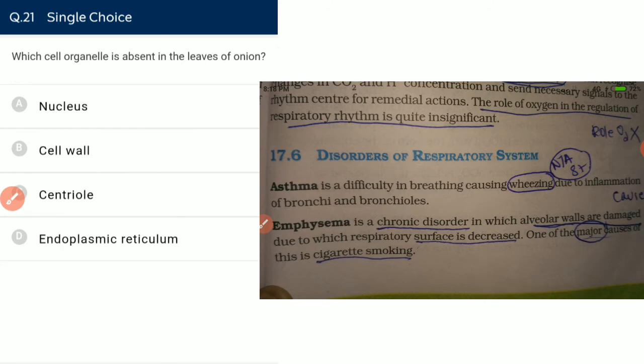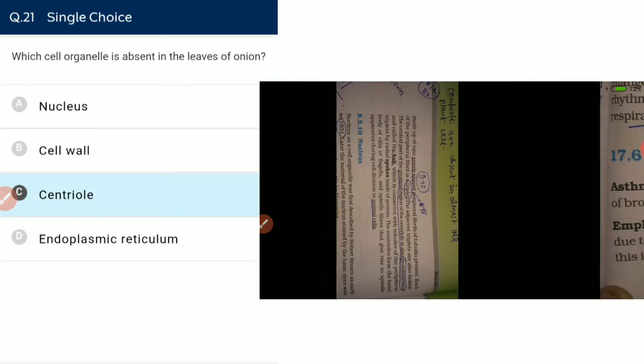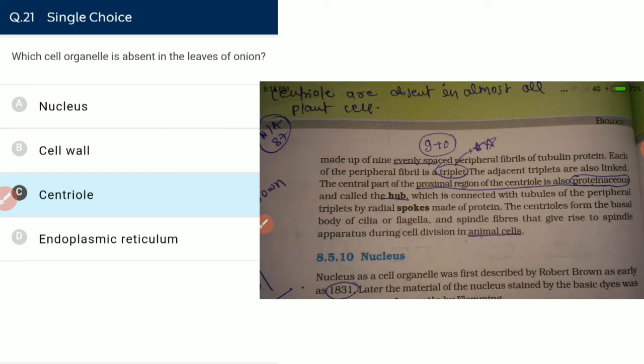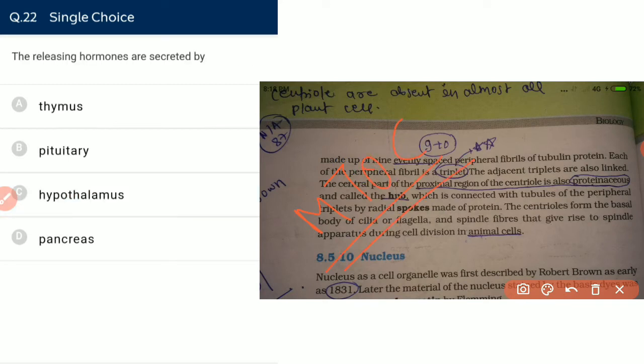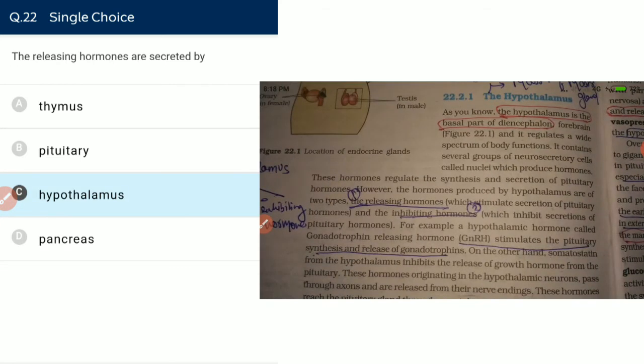Which cell organelle is absent in the leaves of onion? Onion is a plant, and plants do not have centrioles. They have gamma tubulin or MTOC, that is, microtubule organizing center. The releasing hormone is secreted by the hypothalamus. The releasing or inhibiting hormone is secreted by the hypothalamus. I am not telling this to you, NCERT is telling this to you.